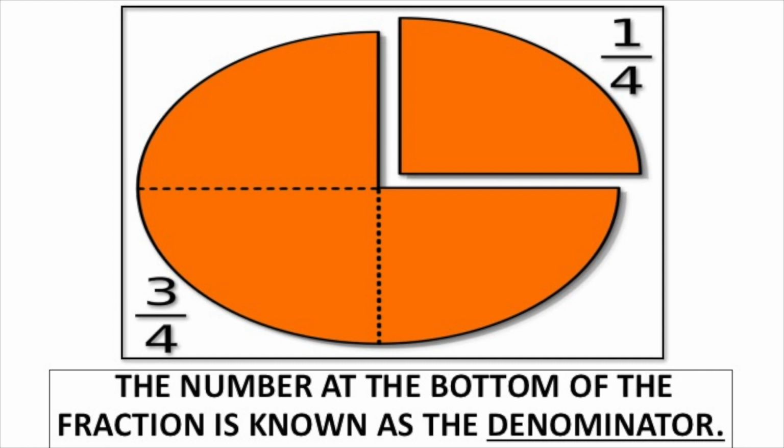And what is it here? 4. You can see the bottom number doesn't change because the bottom number represents the total number of parts. 1, 2, 3, 4. In a fraction, it's the top number, the numerator, that will change based on the number of parts. Here, 1 part, so 1 over 4, or 1/4. And here, 3 parts, so 3 over 4, or 3/4.